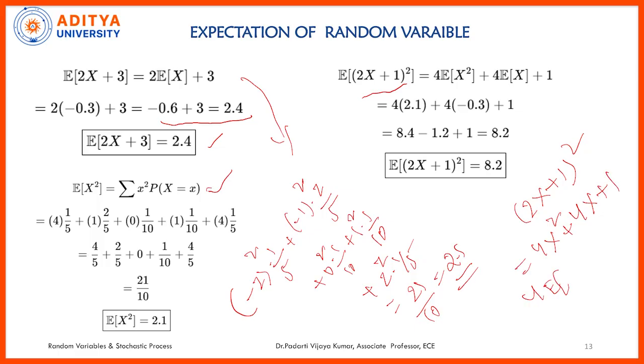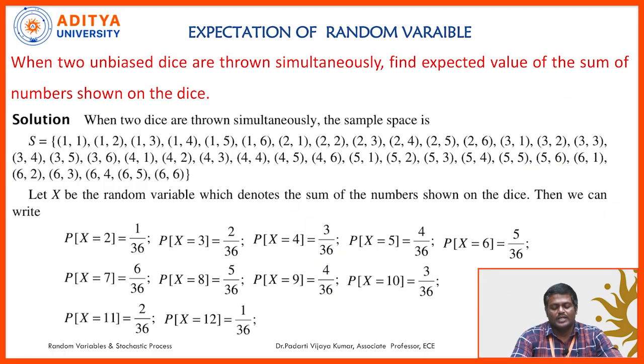4 into expectation of x square, 4 into expectation of x, expectation of constant is constant. Applying that, we will get 8.2. Expectation of 2x plus 1 whole square, we will get 8.2. Next, we will see one more problem related to the dice.